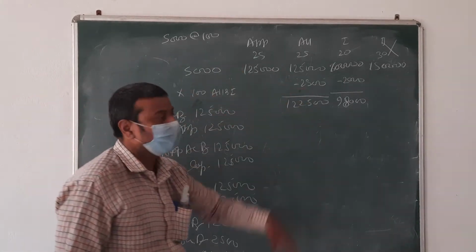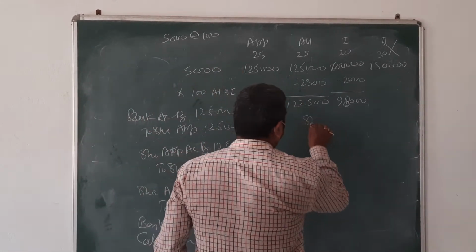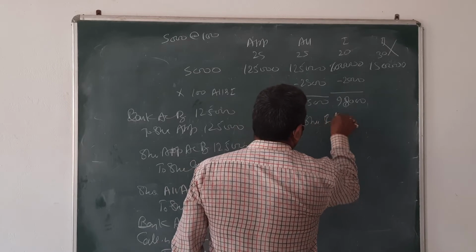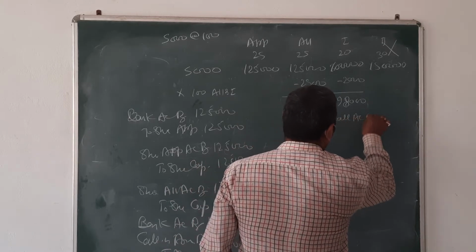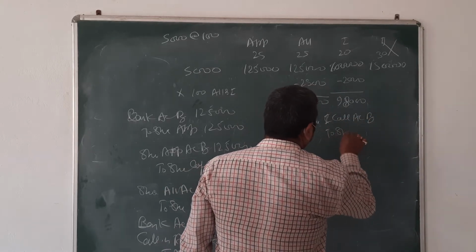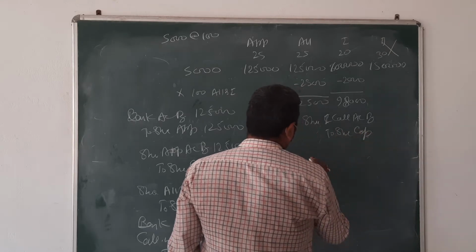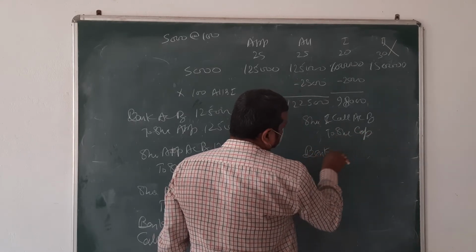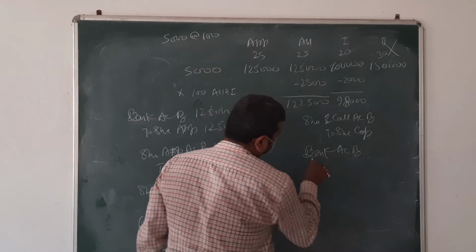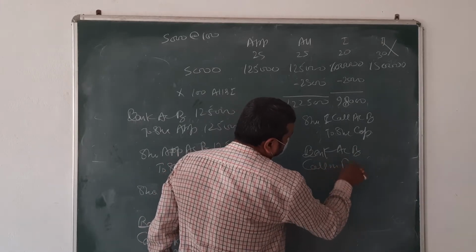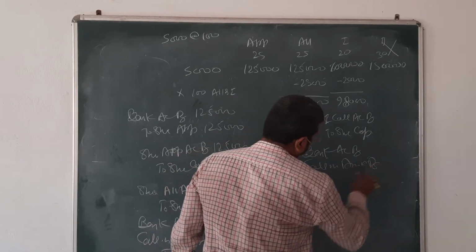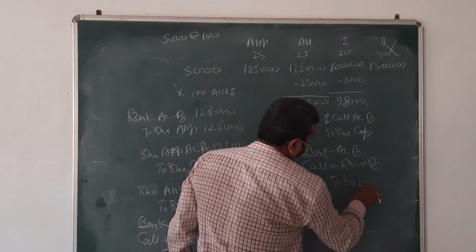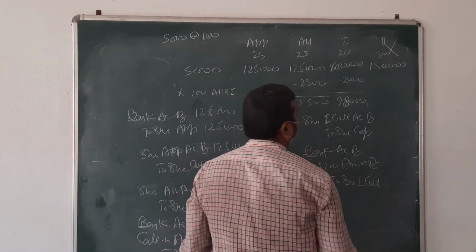Now going for the first call. Again share first call account debit to share capital, and then bank account debit, calls in arrears account debit to share first call.